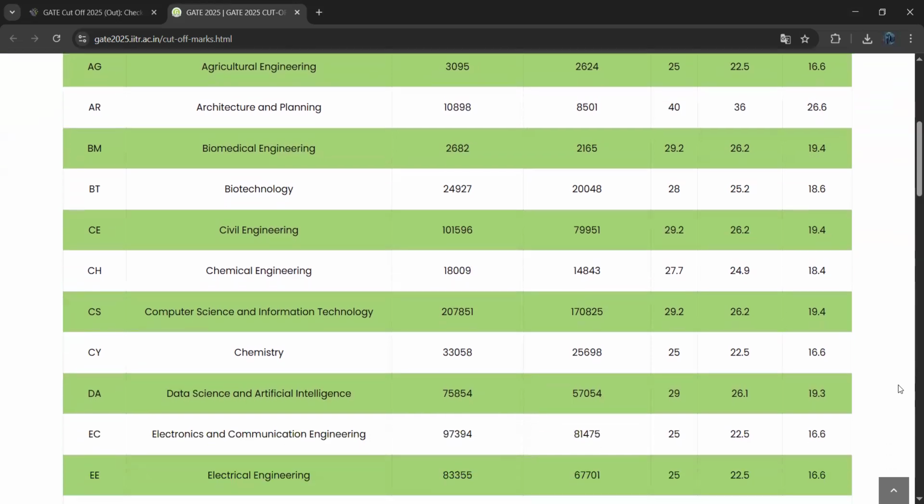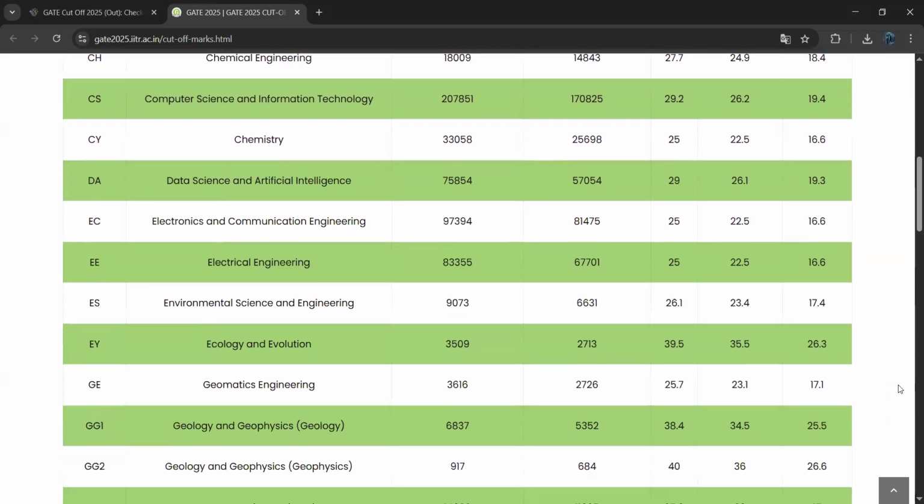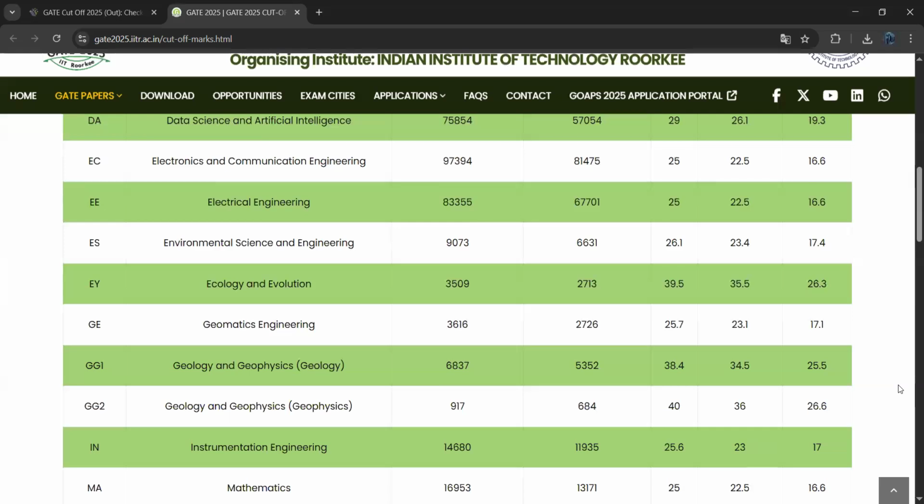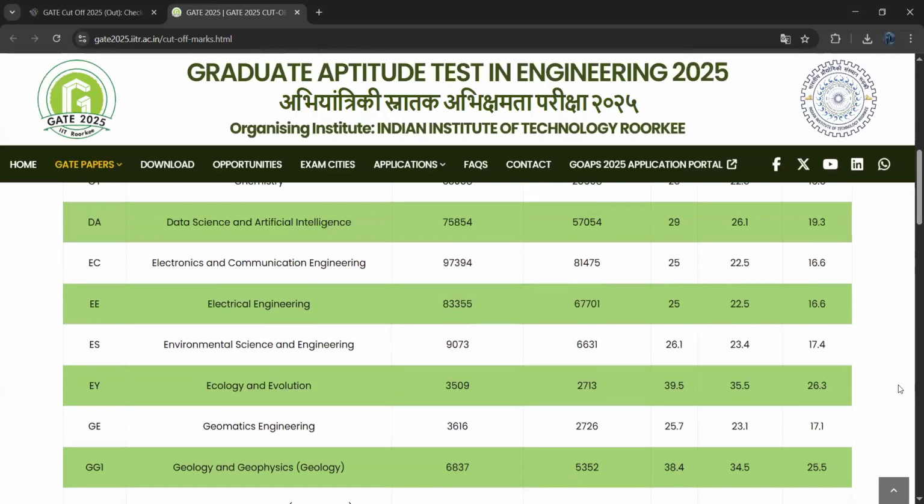So next one, data science and artificial intelligence. For this, 75,854 candidates were registered. Out of them, 57,054 appeared for this.